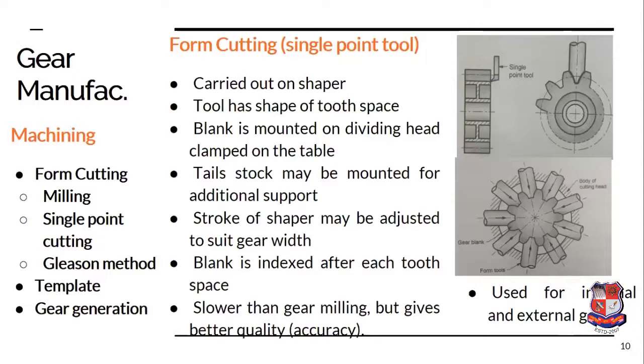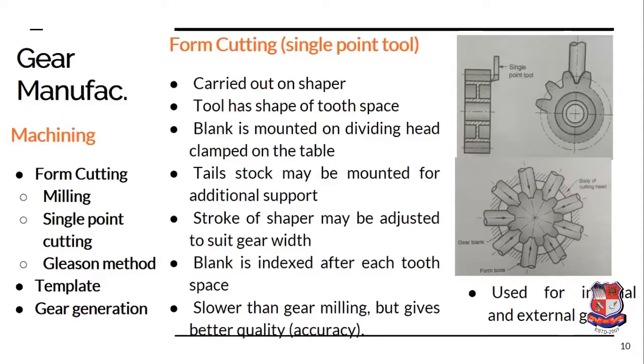So here, while preparing the space between the two teeth, the blank is moved in an upward direction after completion of each stroke so that the depth is given. When the depth of the complete tooth is attained, the gear is taken out, indexed at a particular pitch angle, and the cutting operation starts again. This operation is very slow because a number of passes are needed for one single tooth. Again, there are a number of teeth on the gear, and therefore the process is very slow.